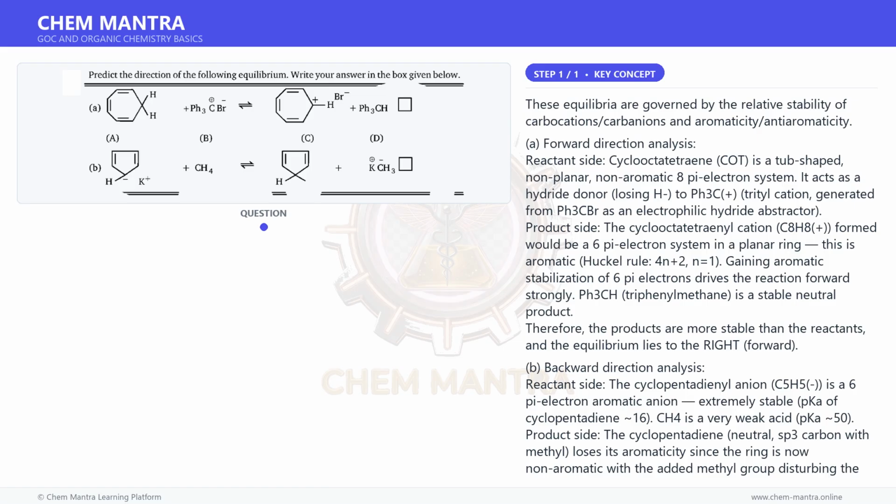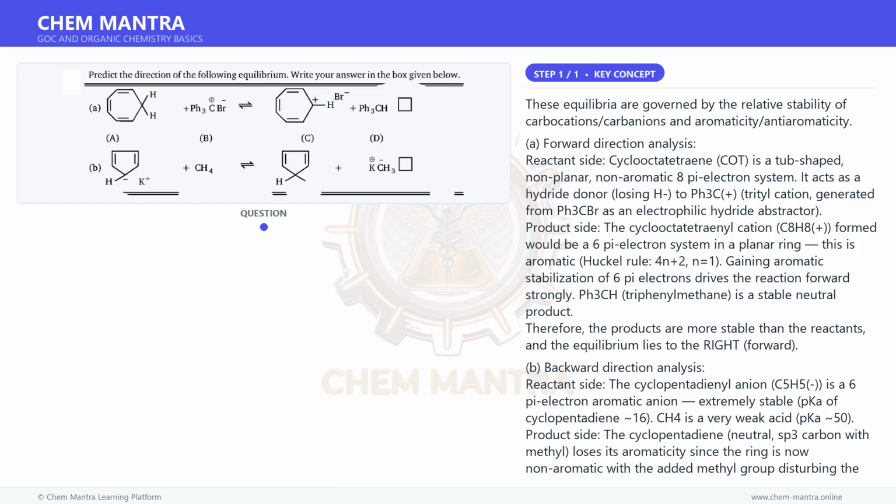B. Backward direction analysis. Reactant side: the cyclopentadienyl anion, C5H5-, is a 6-pi-electron aromatic anion, extremely stable, pKa of cyclopentadiene 16. CH4 is a very weak acid, pKa 50. Product side: the cyclopentadiene, neutral, with an sp3 carbon and methyl, loses its aromaticity since the ring is now non-aromatic, with the added methyl group disturbing the system.